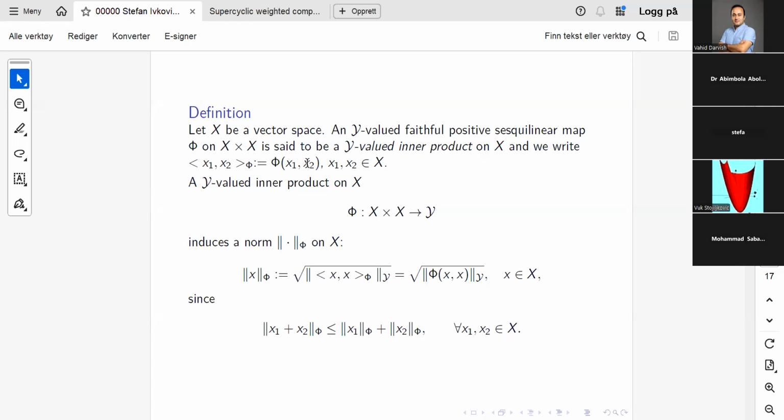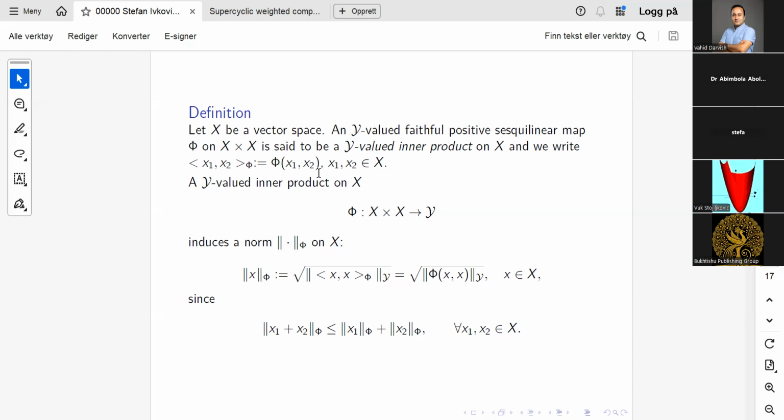And it is simply defined in this way here. Of course, now you need your sesquilinear map to be in addition faithful. And then, if you take this as an inner product taking values in I, you can define a norm in this way here. Why is this a norm? Well, because the triangle inequality is satisfied. And why is the triangle inequality satisfied? Simply because of the Cauchy-Schwarz inequality in the norm for this sesquilinear map.